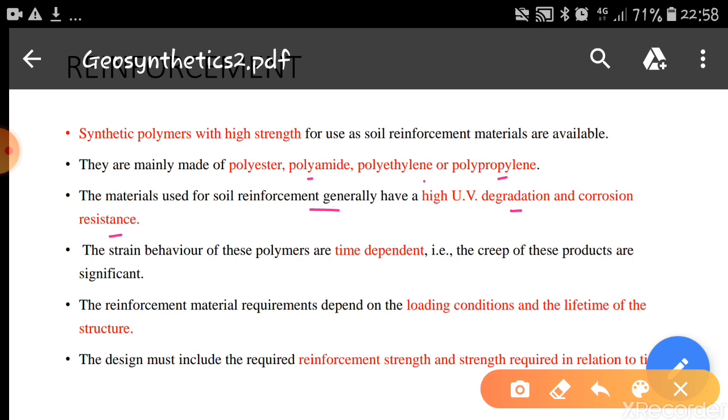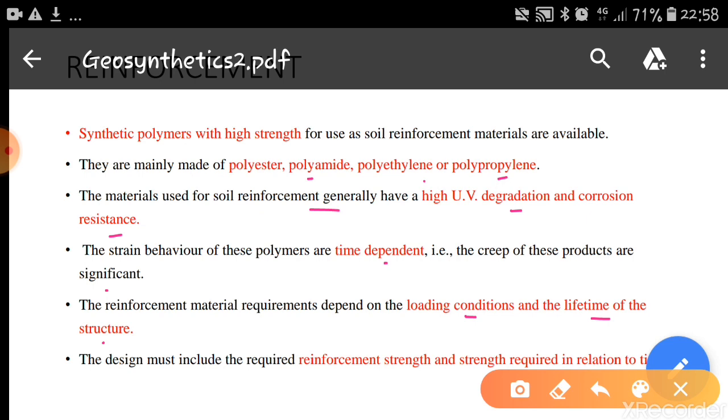The strain behavior of these polymers is time dependent. That is, the creep of these products is significant. That means as time proceeds, their behavior changes. That's called time dependent. The reinforcement material requirement depends on the loading condition and the lifetime of the structure. So whatever material we adopt, we have to choose based on the loading conditions, how much load is going to occur on these types of soils, and also the lifetime of the structure.